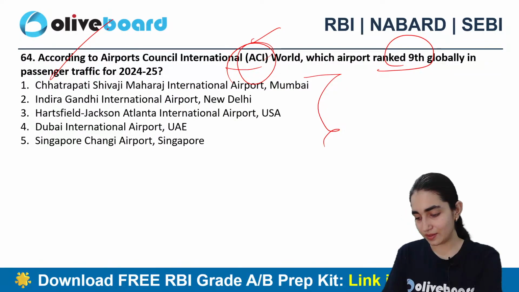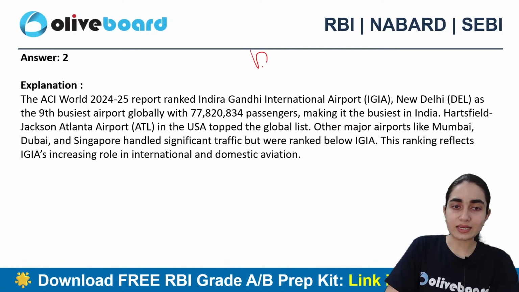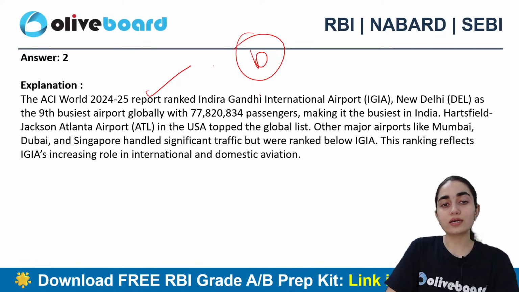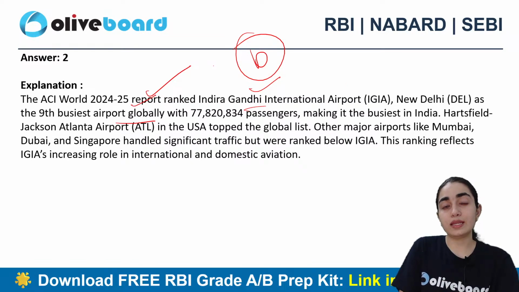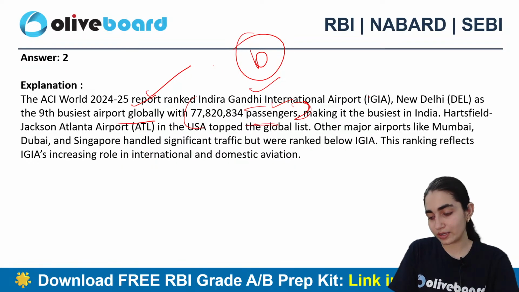All right. Okay, so B is the correct answer here. According to this particular report, Indira Gandhi International Airport, New Delhi has been ranked as the 9th busiest airport globally with 77,800 and more than that, right? These are the many passengers, you can just count it by yourself. All right, good. So this is the busiest in India, right?